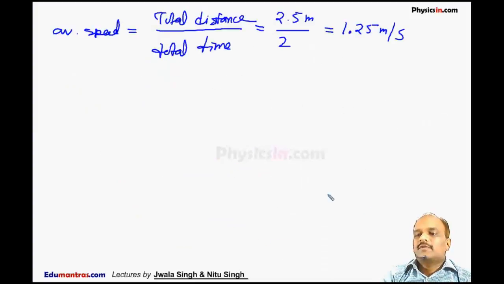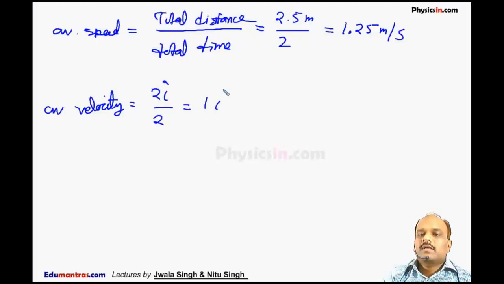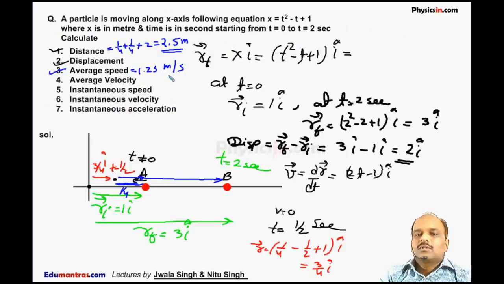Next is average velocity. So we can say average velocity is total displacement divided by total time. Now we know total displacement is 2 I cap and total time is 2. So it is 1 I cap meter per second. So average velocity is 1 I cap meter per second.